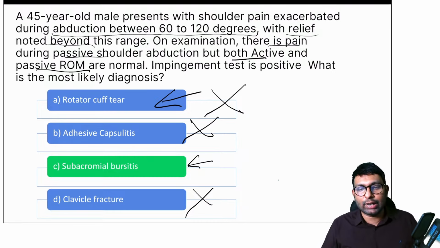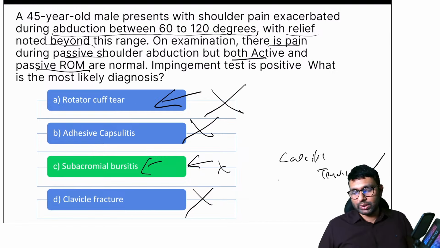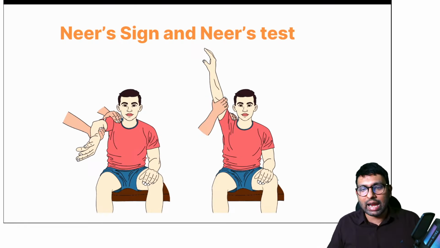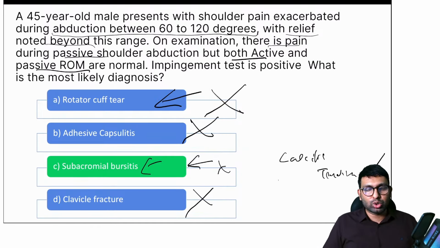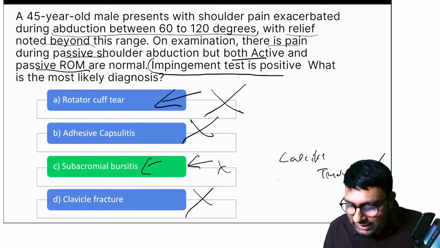Is it clear? Do you understand what painful arc syndrome is? Next time when they ask the question, they might not include subacromial bursitis. They might give you calcific tendinitis, and that again is also the answer. Instead of this option, if they give you calcific tendinitis, that also is the answer. Okay, so this is painful arc syndrome. This is a concept that you need to know both in ortho cases and in PMR cases. Now, one more thing that I have not explained to you is the impingement test.